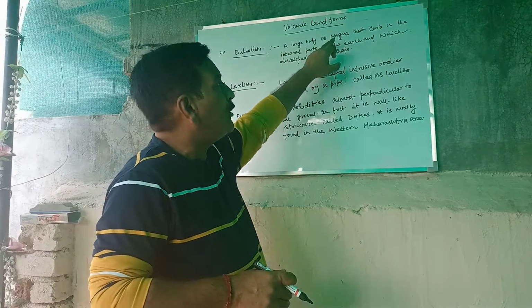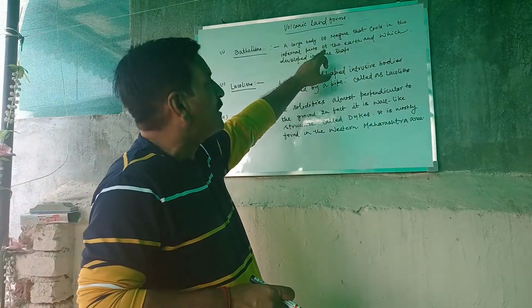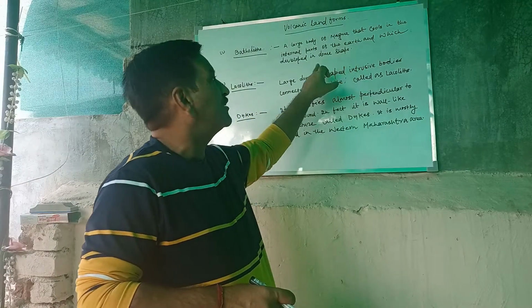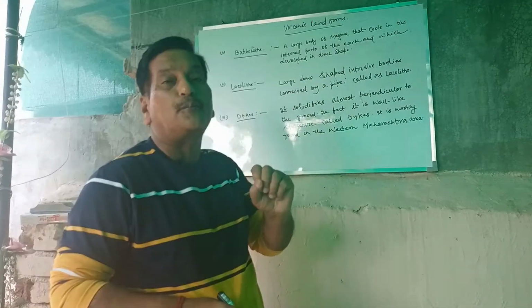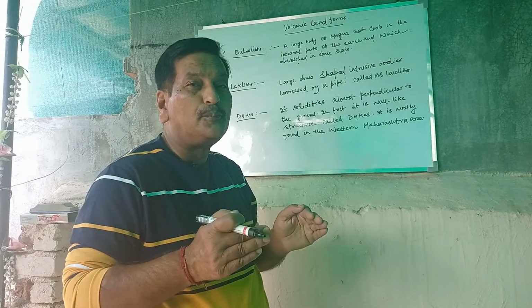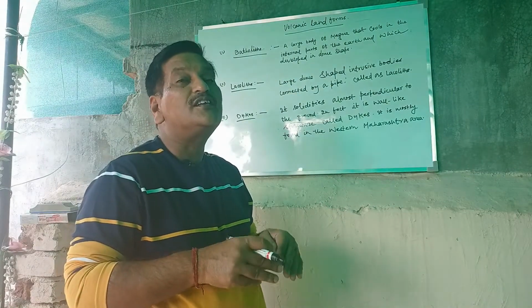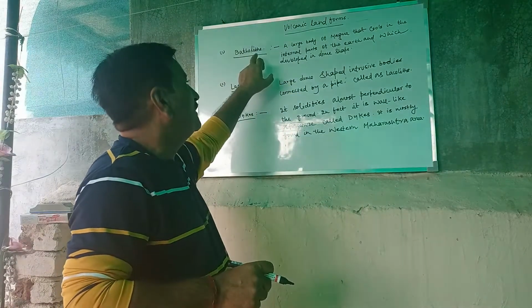A large body of magma that cools in the internal parts of the earth and develops in a dome shape, with a flattened form, is called a batholith.